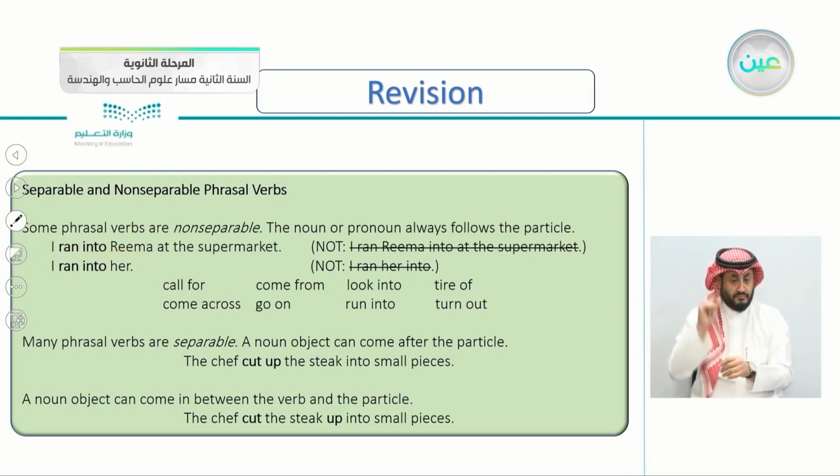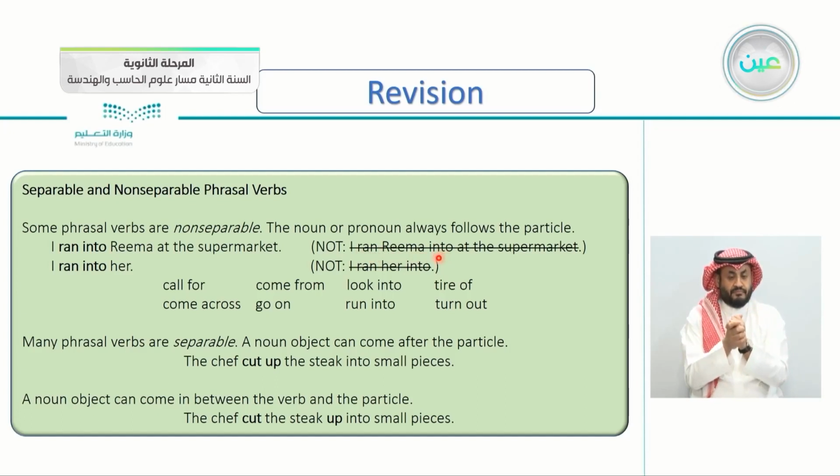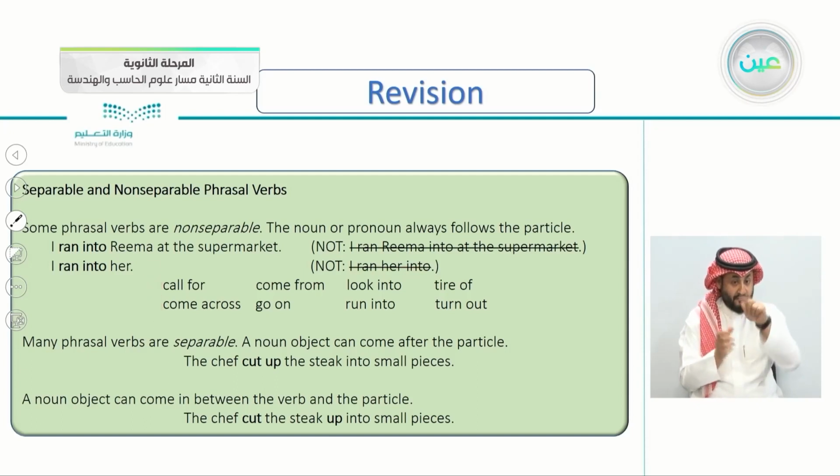You don't say I ran Rima into. You say I ran into Rima. You can't separate ran and into. You say also I ran into her. You don't say I ran her into, so you cannot separate ran into. Some examples of non-separable here: call for, come from, look into, tire of, come across, go on, run into, turn out. And here is the separable.